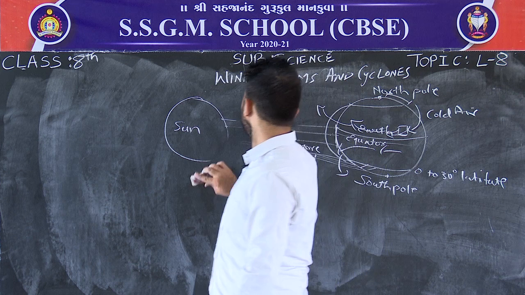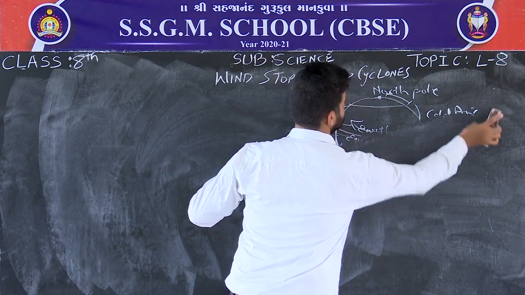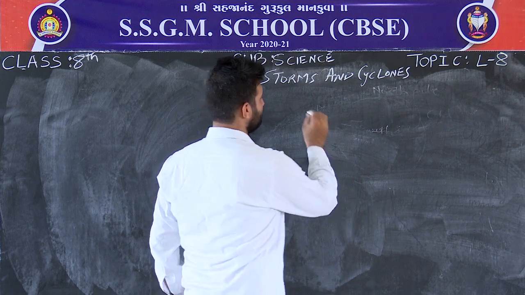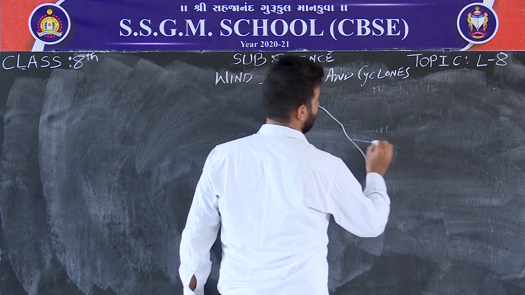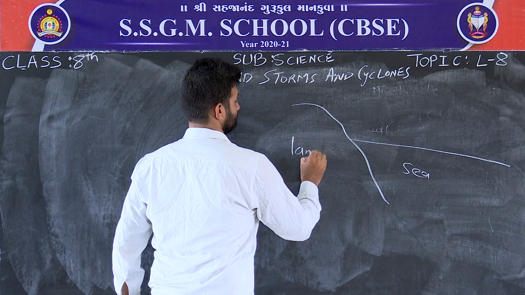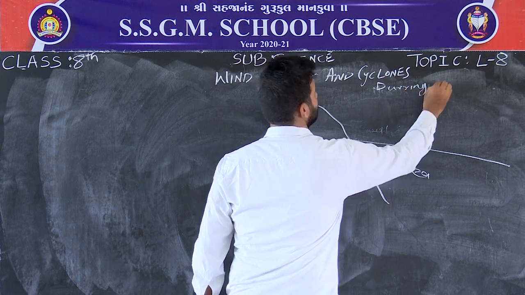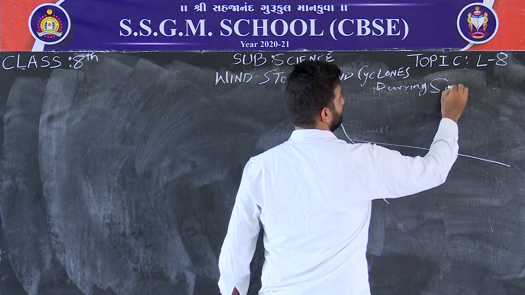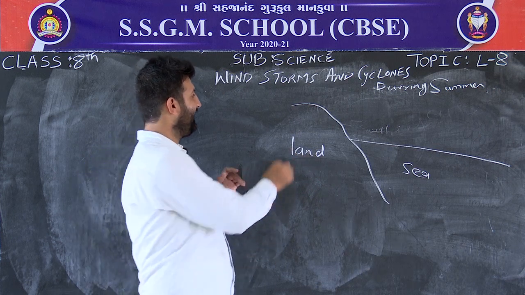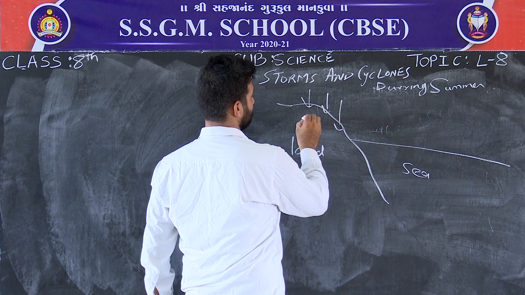Similarly, one more reason is there. Suppose this is land and this is sea. During summer time the land gets more heated than the water.